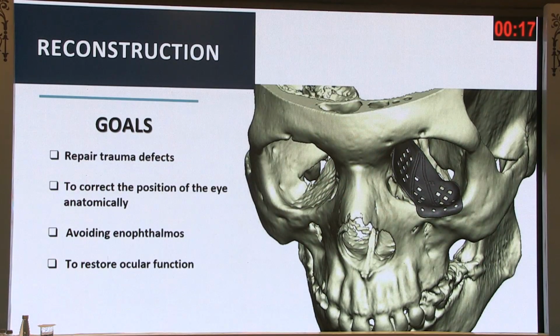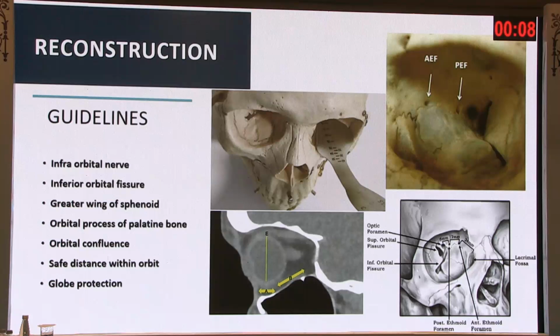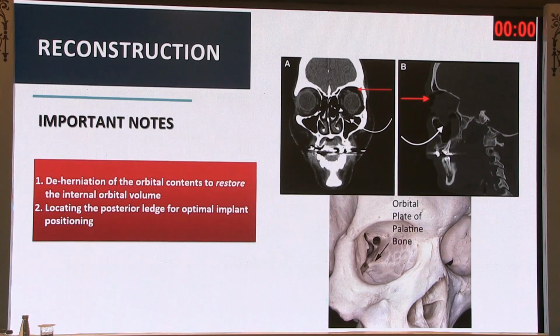The goals of reconstruction is to repair obviously the traumatic defect, to correct the eye position anatomically, avoid enophthalmos, and to restore ocular function. And you try and see that you maintain the sanctity of the area, not distort any vital structures. An important note is to deherniate the orbital contents to restore the internal orbital volume. And while doing the orbital floor repair, we try and see that the posterior ledge is where you have the posterior extent of your implant.